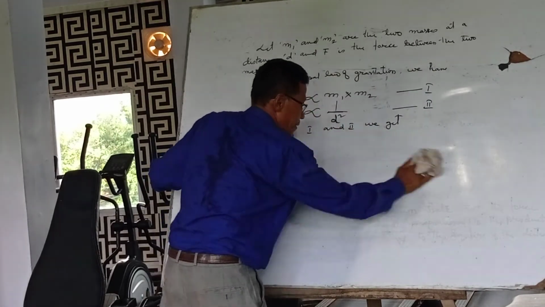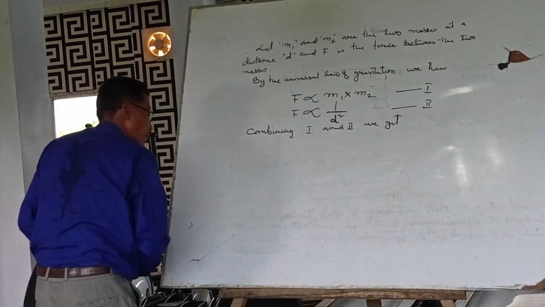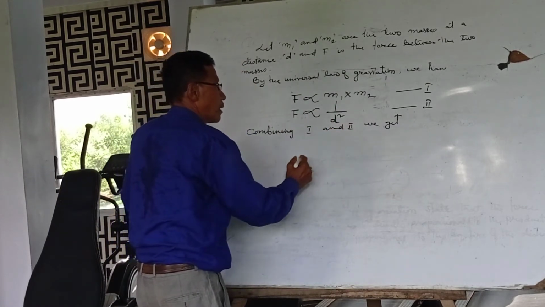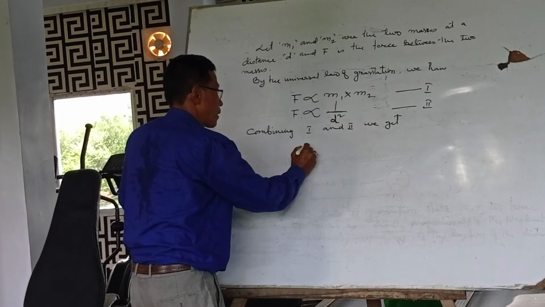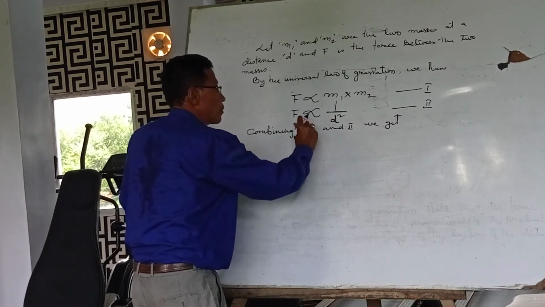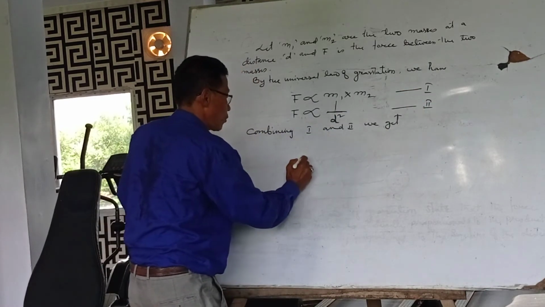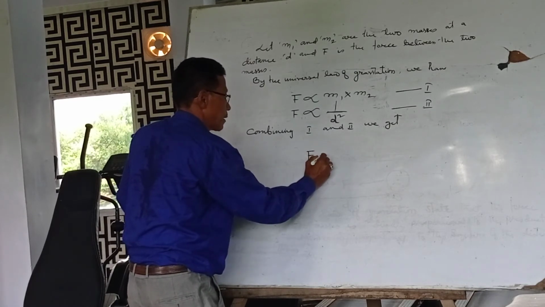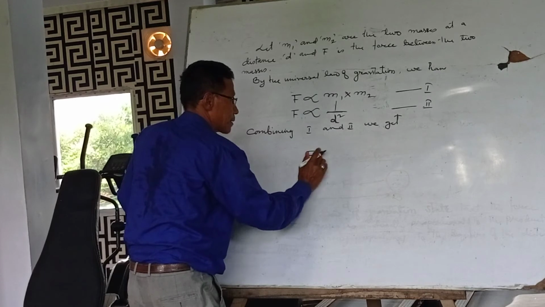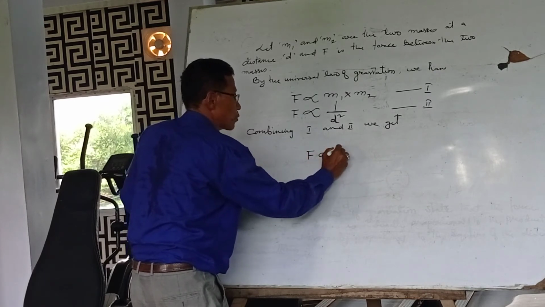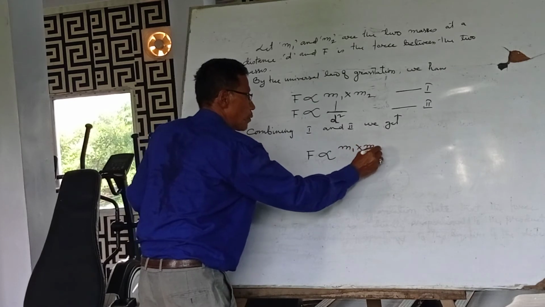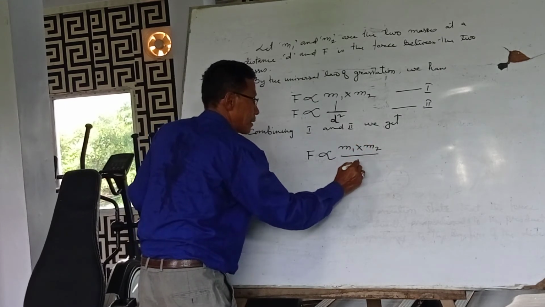Let us establish a relation. When we combine equations 1 and 2, F is proportional to M1 into M2 by d square.